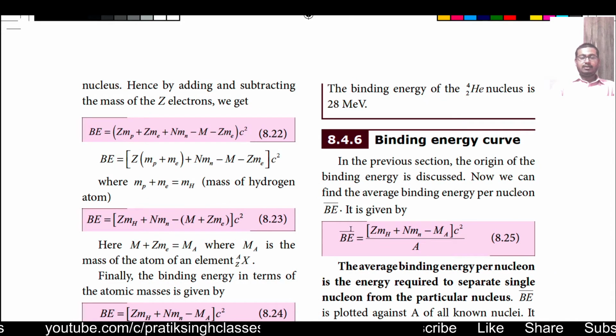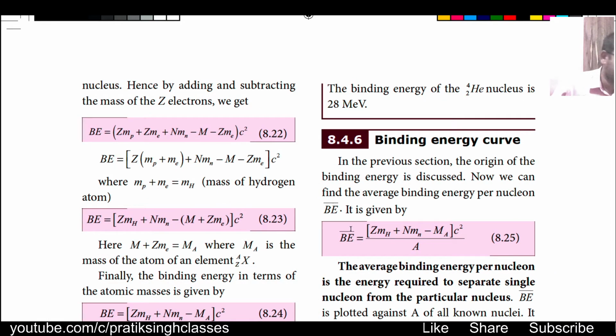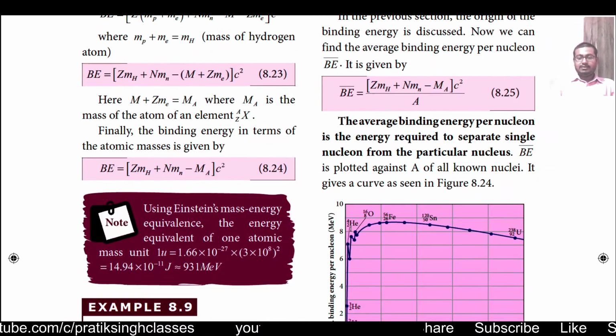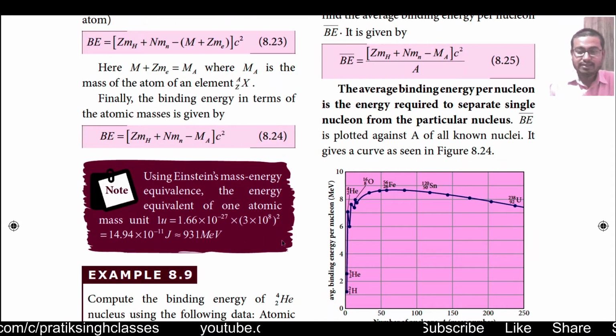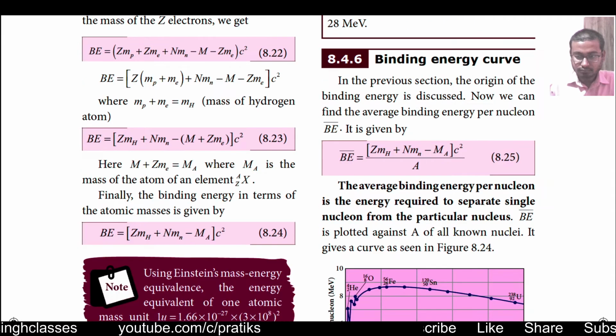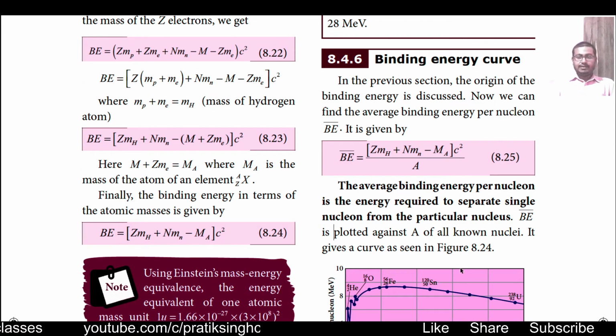Okay, then the next topic, section 8.4.6, binding energy curve. Let me check whether it is given in your current session or not. Yes, it is. You have to study the binding energy curve.